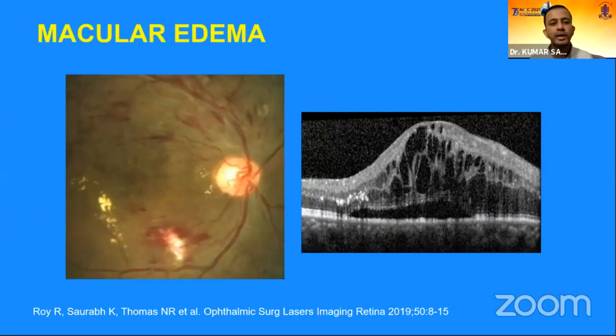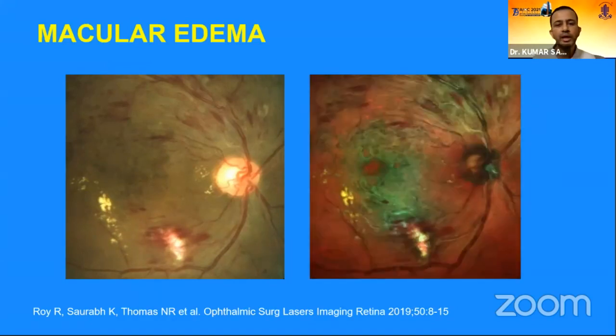Similarly, this patient has macular edema because of diabetic retinopathy. If you see the fundus photograph, we can see hemorrhages, hard exudates, and retinal hemorrhages. But macular edema is not that obviously seen, which can be imaged with the help of OCT. However, as we know, diabetic retinopathy screening is becoming more based on color fundus photographs. So color fundus photograph doesn't give that much information about the macular edema here. If we see the multicolor image of this eye, we see that the macular edema is very nicely depicted by the greenish hue in the center of the macula.